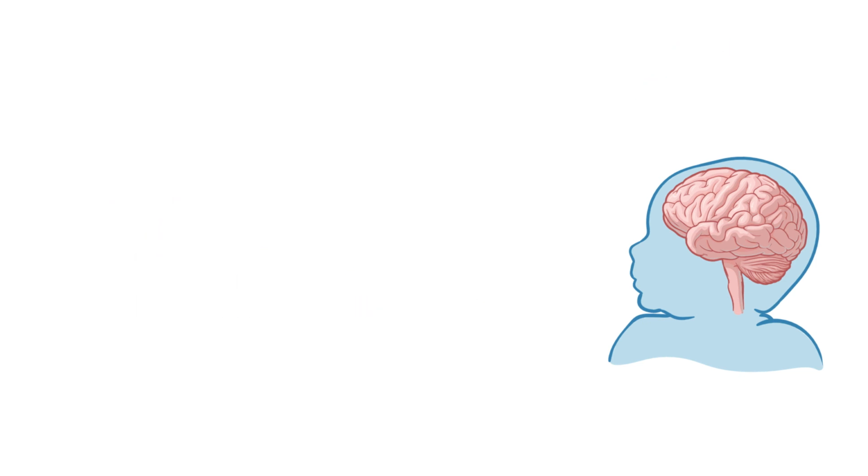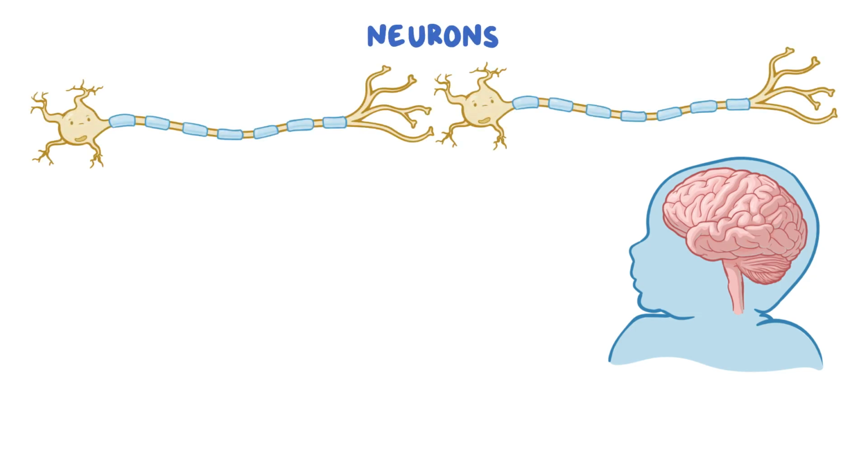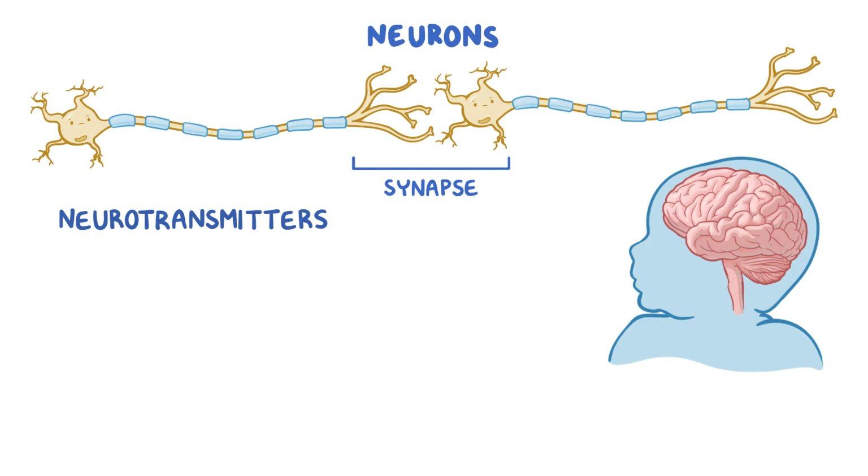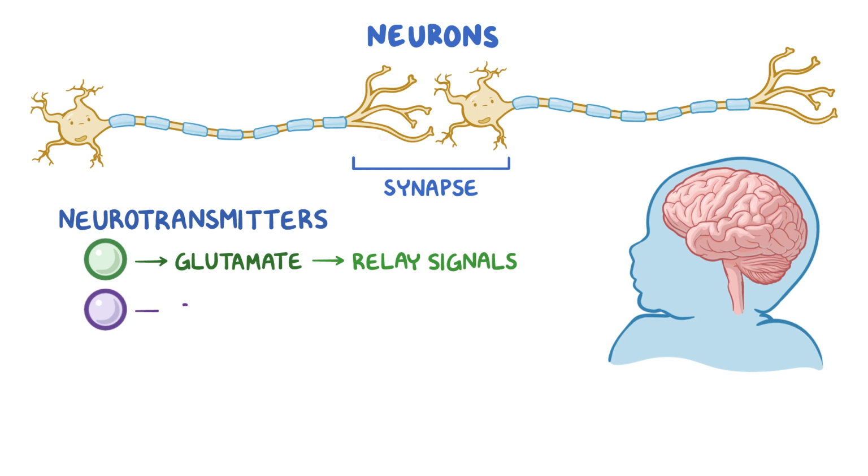The nervous system is made up of specialized cells called neurons, which receive and send signals from other neurons. The two neurons communicate at the synapse, where one neuron sends neurotransmitters to the next neuron. Excitatory neurotransmitters, like glutamate, bind to the receptors on neurons and tell them to open up ion channels and relay an electrical signal. Inhibitory neurotransmitters, like GABA, can close the ion channels and dampen down electrical signals.